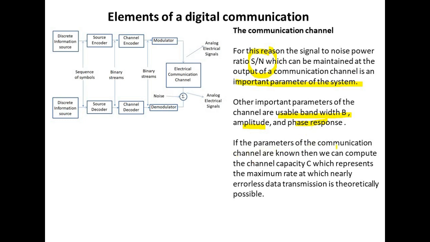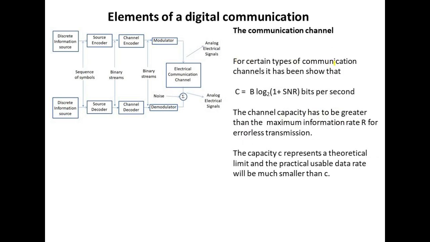If the parameters of the communication channel are known, then we can compute the channel capacity C, which represents the maximum rate at which nearly errorless data transmission is theoretically possible. For certain types of communication channel, it has been shown that C equals B log2(1 + SNR) bits per second.